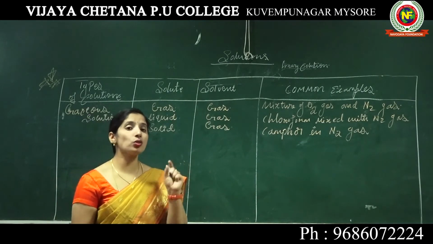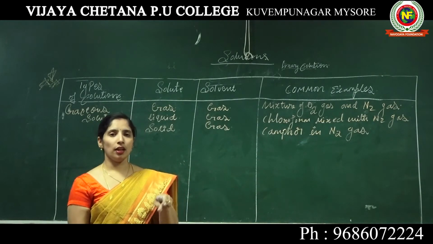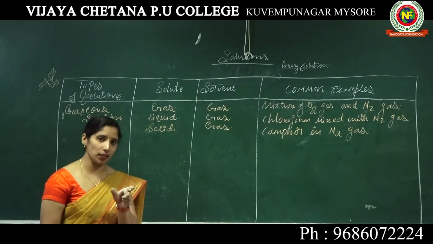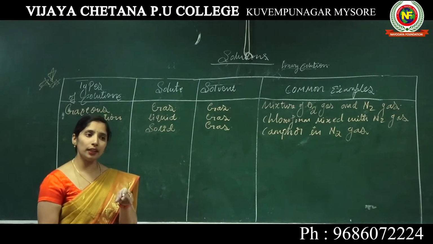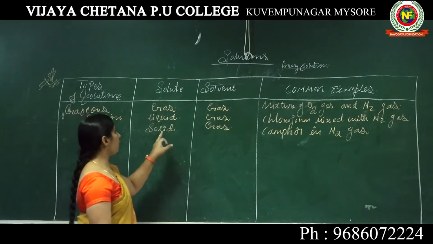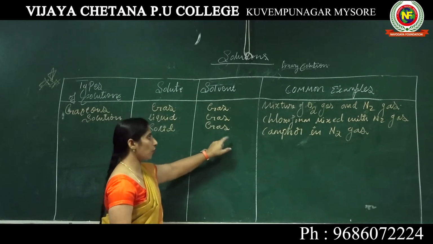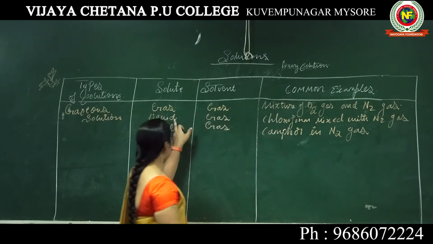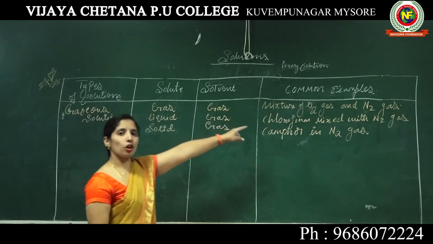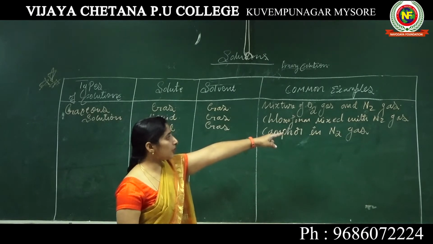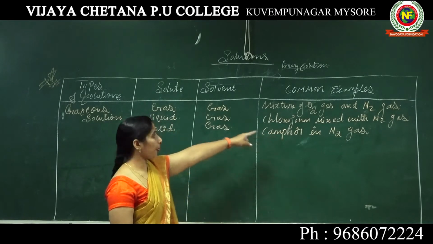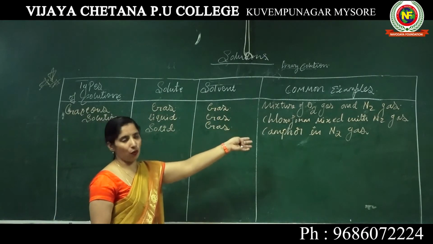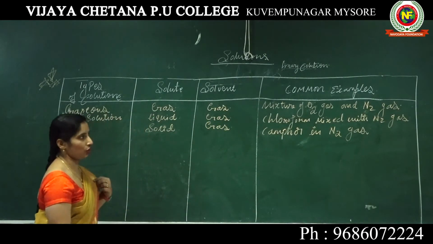Example for solid in gas means you write camphor in nitrogen gas. If they ask liquid in gas, chloroform mixed with nitrogen gas. If gas in gas, a mixture of oxygen gas and nitrogen gas.